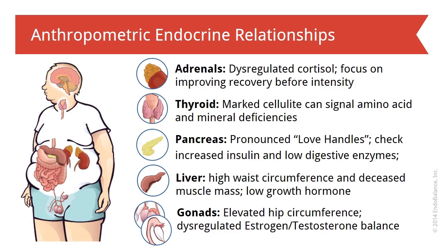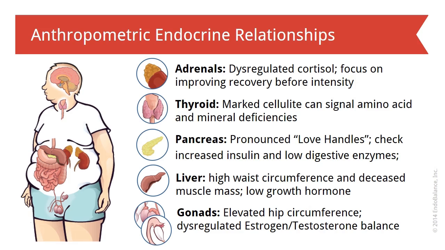The adrenal glands are paramount in stress regulation. When clients that have high chronic stress levels are pushed, cortisol can become dysregulated and connective tissue can break down further. Thyroid gland is the second endocrine organ. The thyroid is important in protein and mineral metabolism. It is common to see poor muscle tone and decreased muscle mass in individuals who have extended thyroid dysregulation.